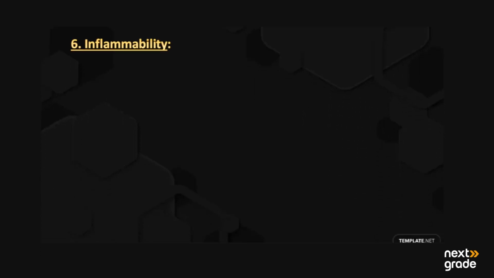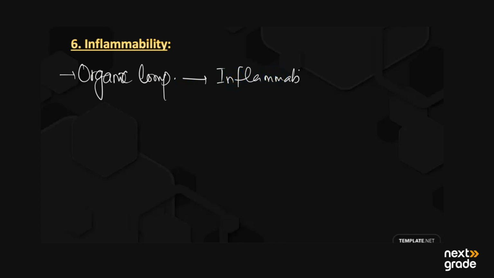Next we have inflammability. Organic compounds are mainly inflammable. Inflammable means they burn in the presence of air, and they produce carbon dioxide and water with a huge amount of heat.